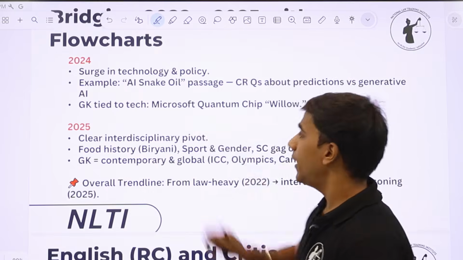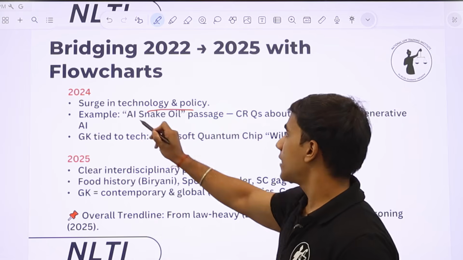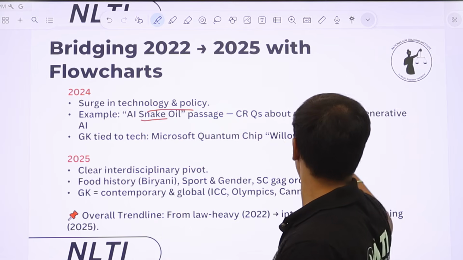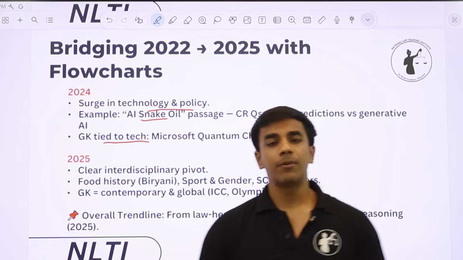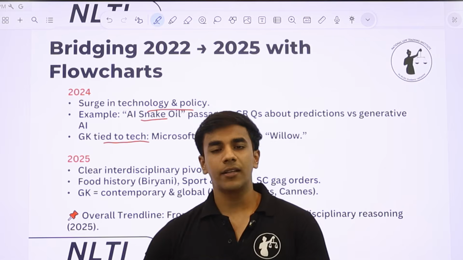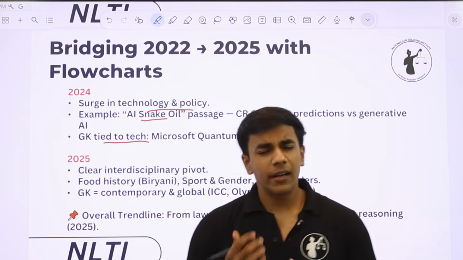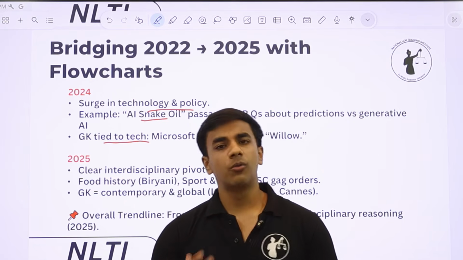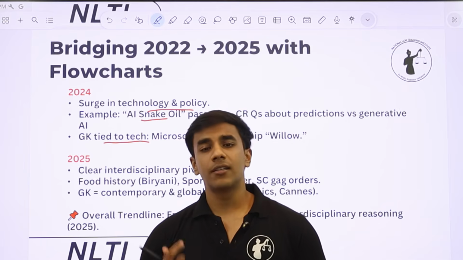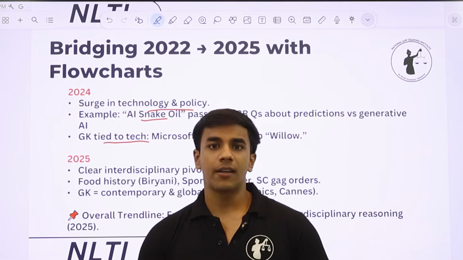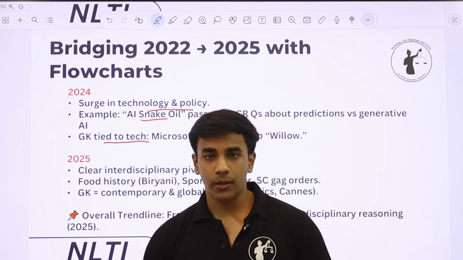Now in 2024 May, there was a surge in technology and policy related passages. For example, the AI snake oil passage, there was a question about prediction versus generative AI, and the GK was also tied to tech. So again, very contemporary news आने लगी. There was a shift away from static GK because NLS realized that static GK will help no one. It hardly matters what happened in medieval history or ancient history, but what matters is that people know what is happening currently around the world, because this event or news will have ramifications for the coming few years.